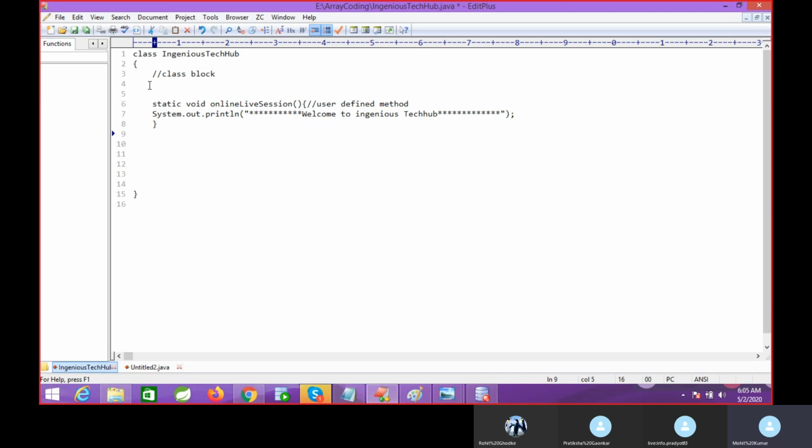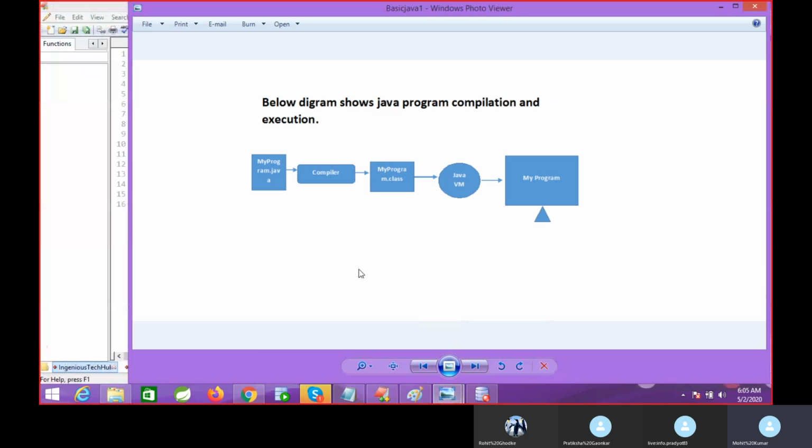So what is the conclusion of this? When you are writing any code, at the class level we cannot write the logic directly. Before, I was getting an error when doing the compilation, because we need to execute this code. We need to follow these steps, then you will get output on your console.